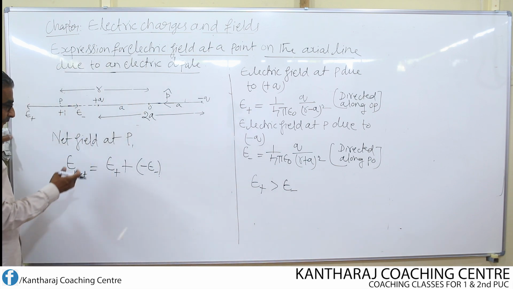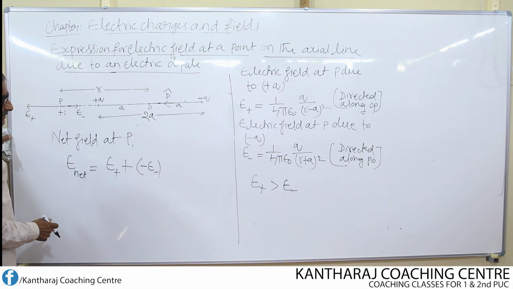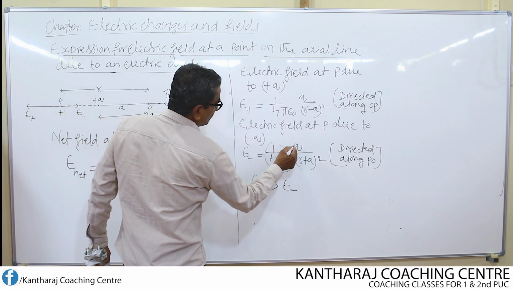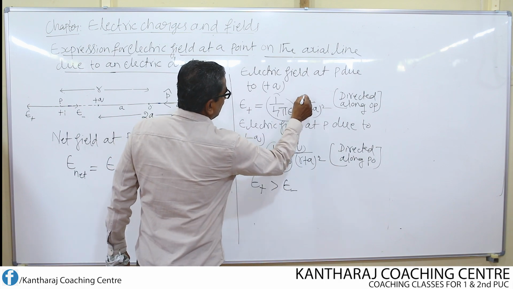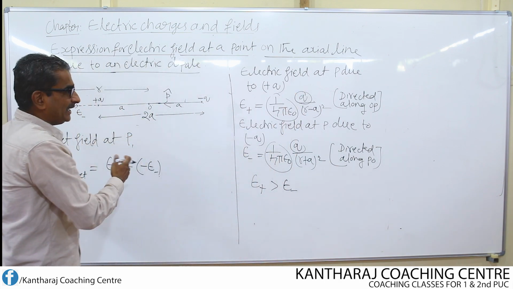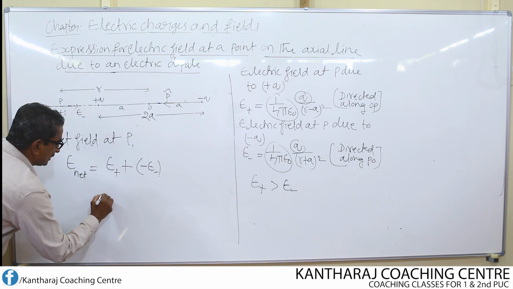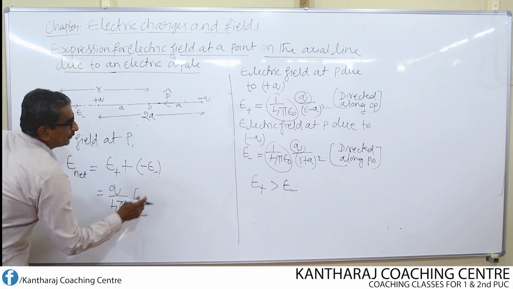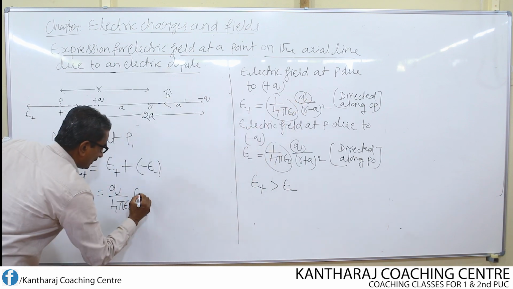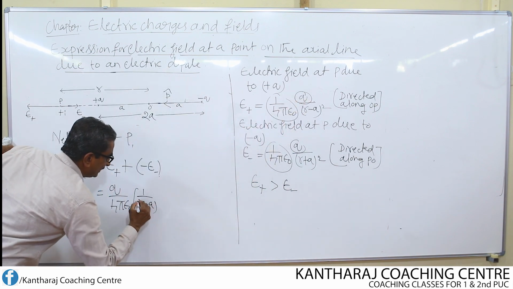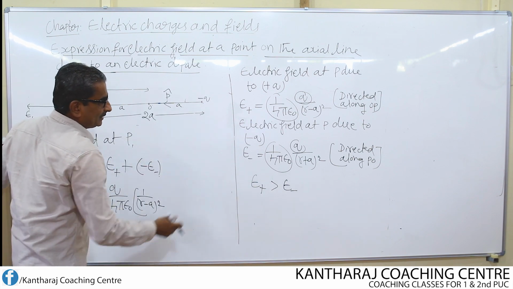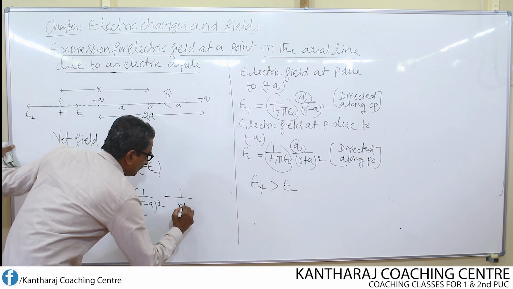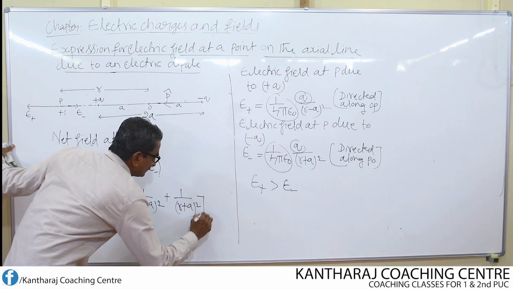Now substitute for E plus and as well as E minus. Both in E plus and as well as E minus, what is common? 1 over 4 pi epsilon Q is common. Therefore, I take that 1 over 4 pi epsilon Q outside: Q divided by 4 pi epsilon naught. Then for E plus, what is left? 1 over R minus A whole square is left. Then for E minus, what is left? Plus 1 over R plus A whole square is left.